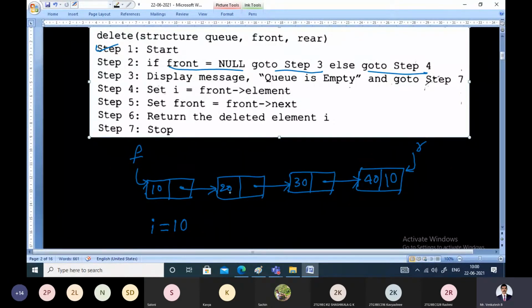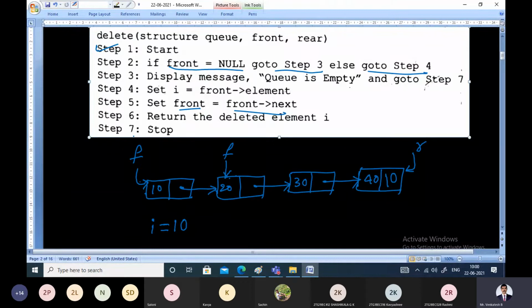So in step number 5, we take front and make it point to 20. Front is assigned front pointer next. That means we are advancing front to the next node. Front equal to front pointer next. Now front is pointing to this node.